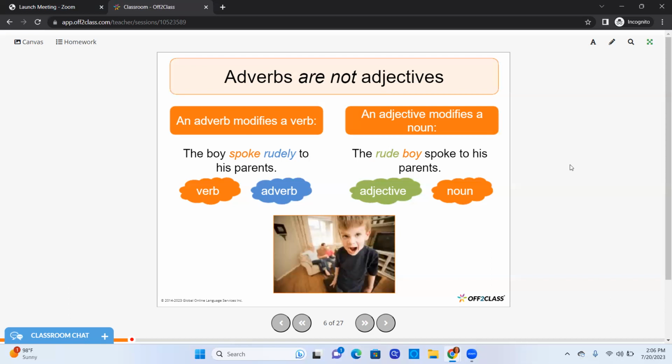Go back over here to adverb. Now we're going to change the sentence around. The boy spoke rudely to his parents. So, how did the boy speak? He spoke rudely. Spoke is our verb. Rudely is our adverb. It ends in an ly. So the difference is rudely is describing how he spoke. In the next sentence, we're talking about how the boy was. Well, he was rude. So rude is describing boy. Rudely is describing how he spoke.